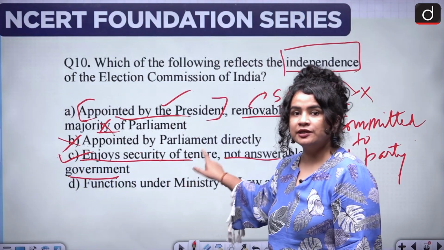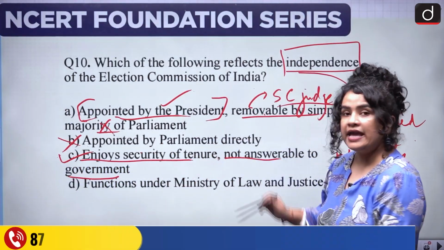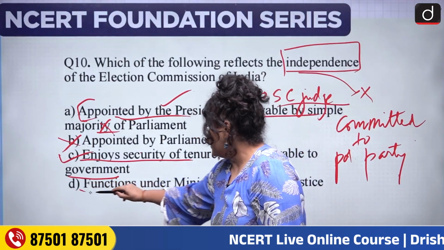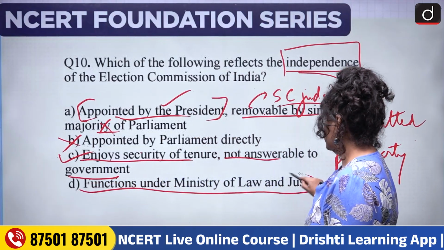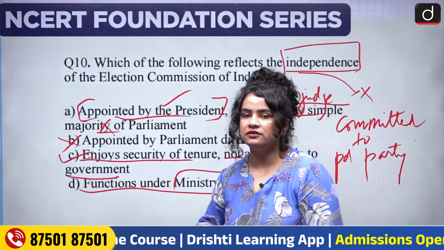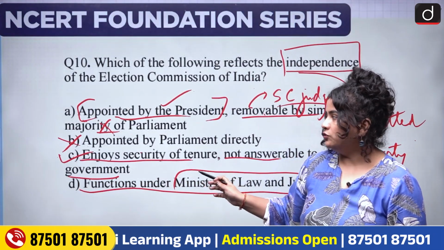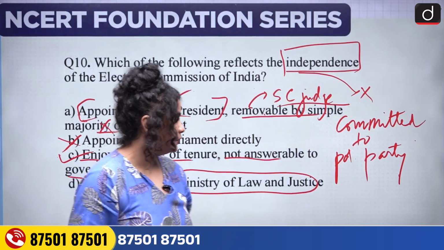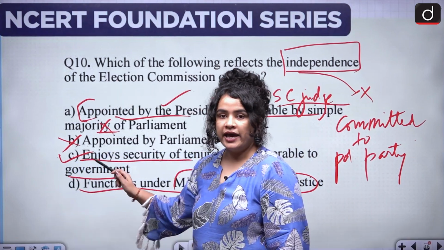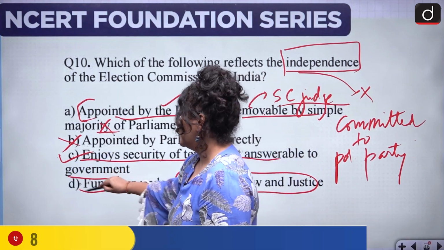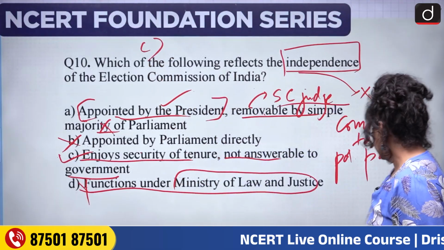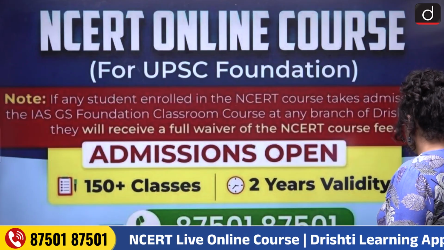This is, of course, what ensures their independence in the electoral process. And option D, functions under Ministry of Law and Justice. No, if they function under any ministry, they are going to have an allegiance to the ruling party or to the government, and therefore will not be able to ensure their own independence. Therefore, option C is the correct answer.